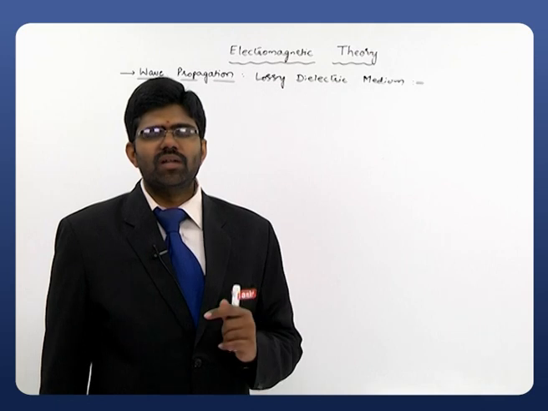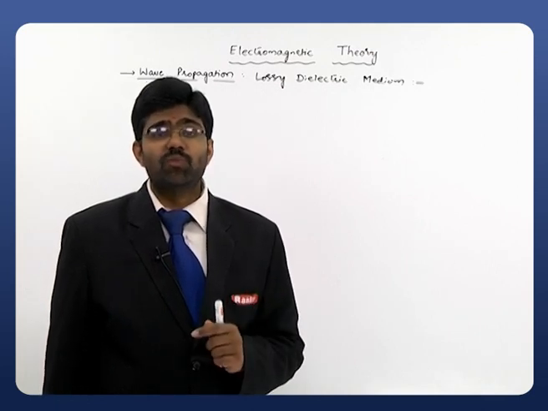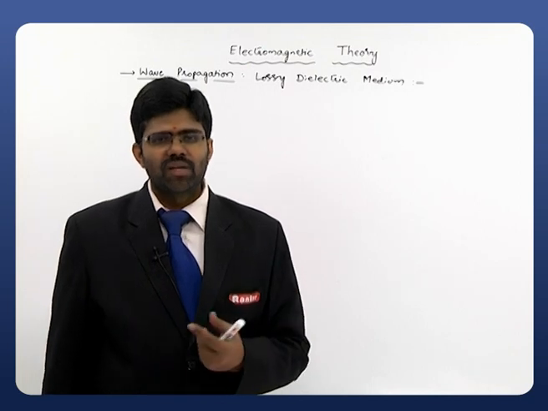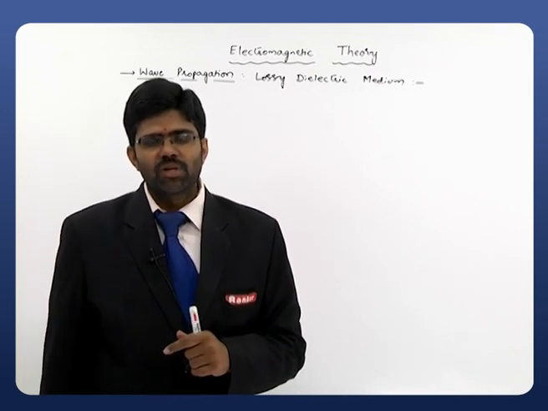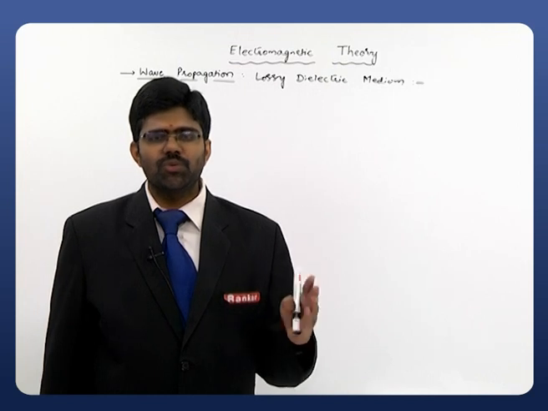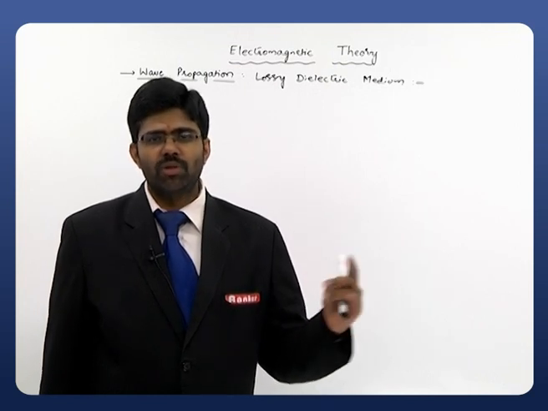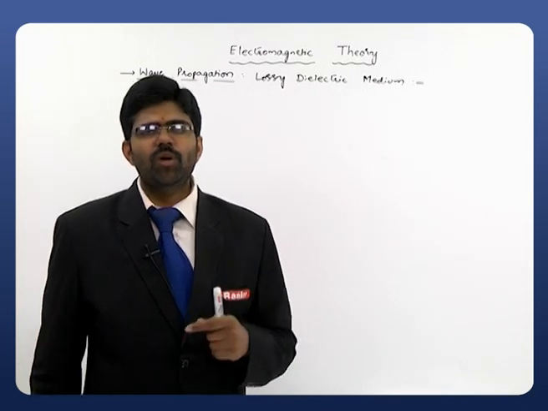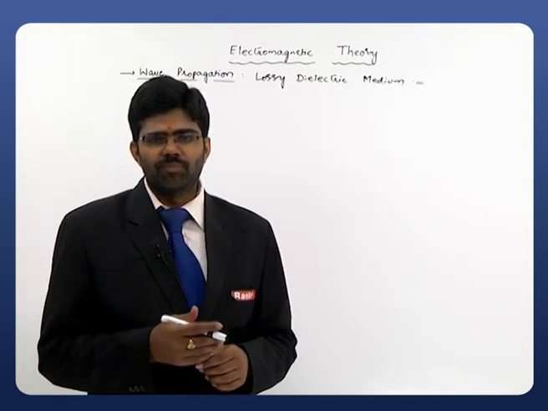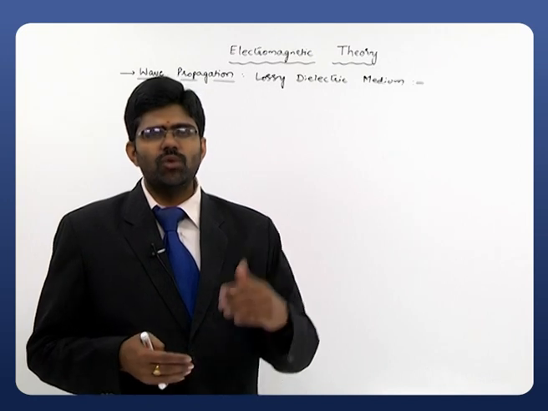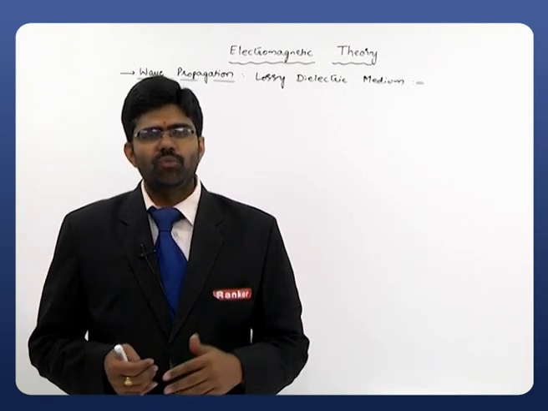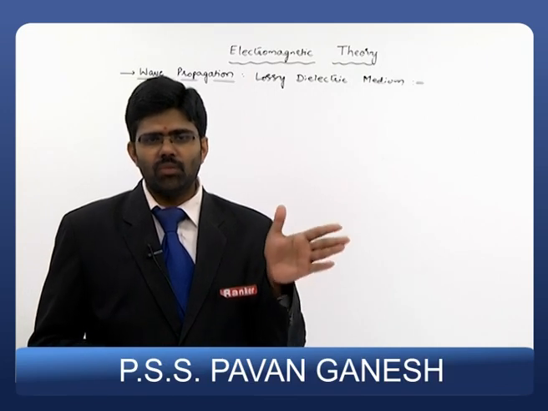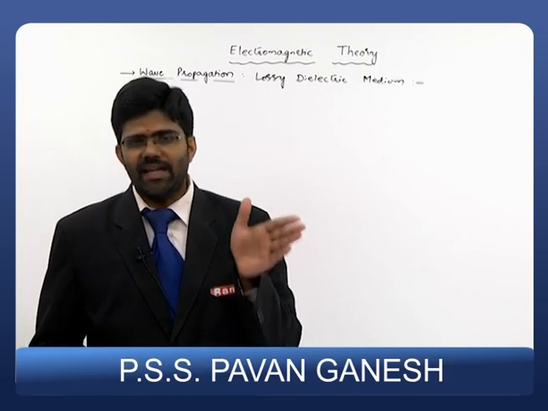Now we are supposed to get the solution for the wave equation. If you get the solution for the wave equation, clearly you can interpret what the different characteristics of it are. For that, what we have to do is initially choose a proper wave. The type of wave we are choosing is a plane wave, and it is a uniform plane wave. So what is a uniform plane wave? The name itself indicates uniform. Uniform means uniformity will be there in its amplitude and phase. Where will the uniformity be? On a plane. So here clearly imagine how the property of that particular wave is characterized.